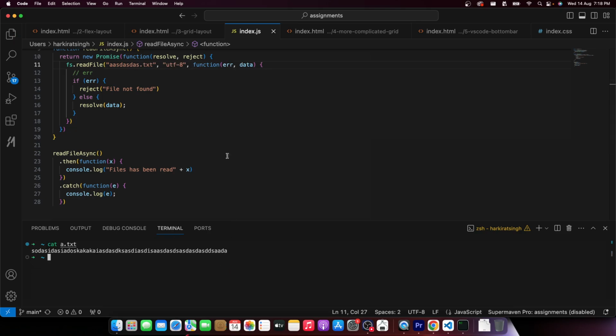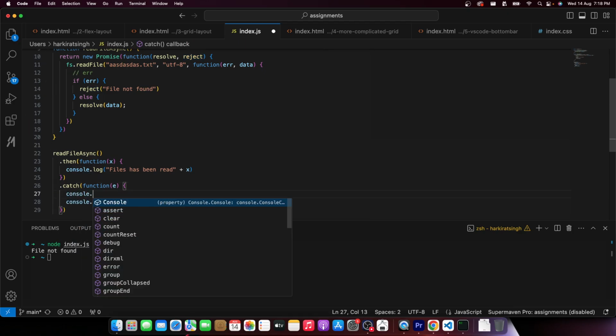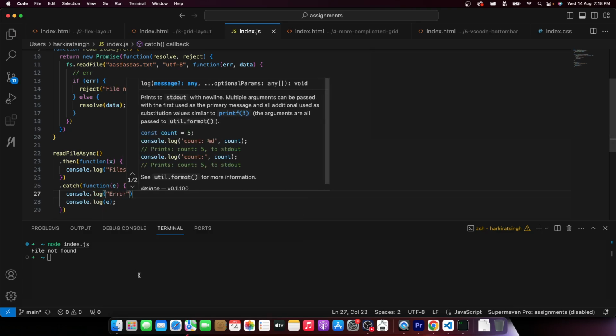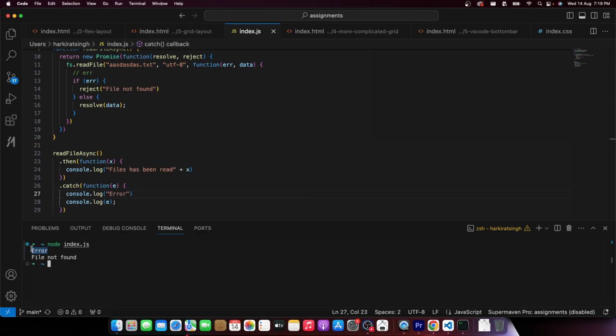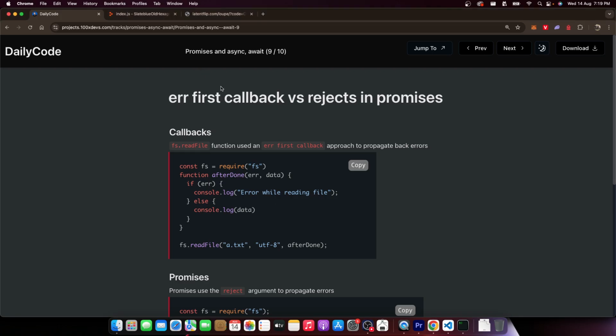So if I run this now, node index.js, it says file not found. Control reaches here. It finds an error. It rejects with file not found. This makes the control reach here, and we log that. You can also put error over here. If I run this, it says error followed by file not found. All right. That is how an error first callback compares to rejects and promises.